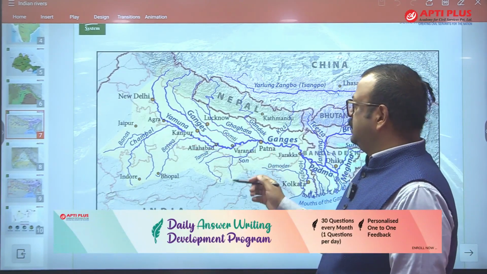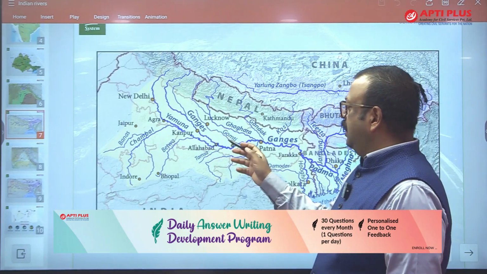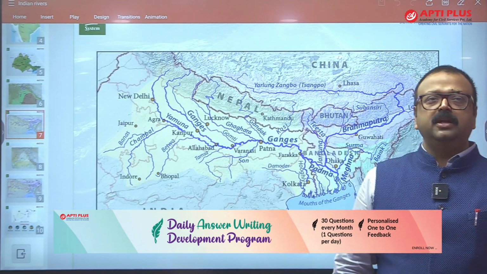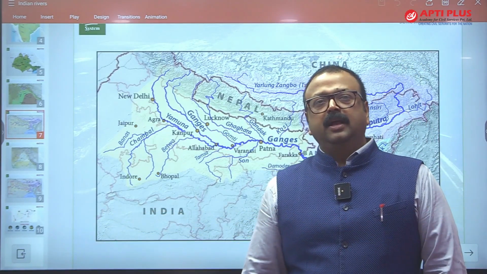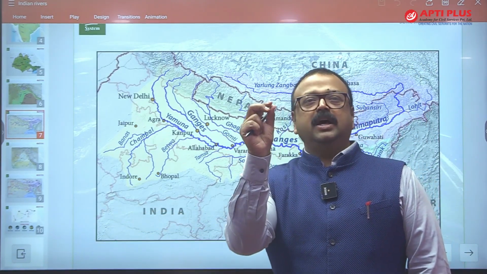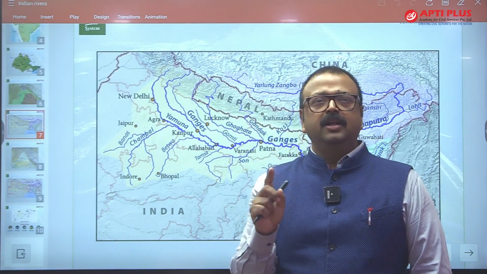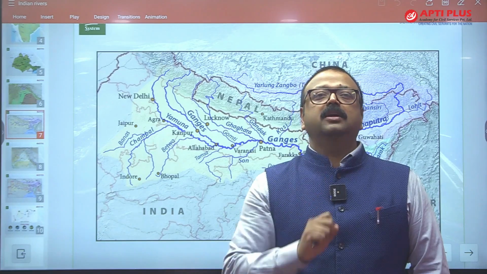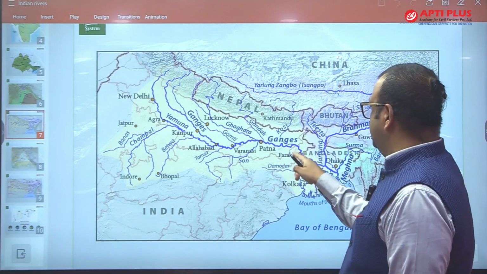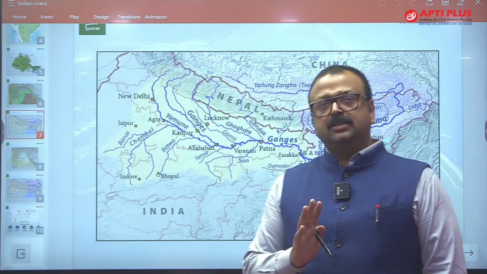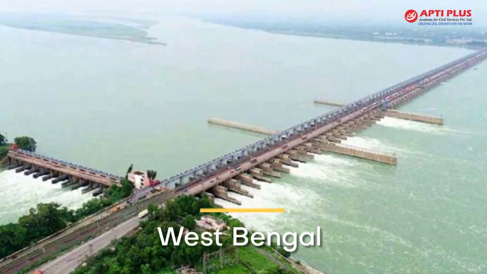Moving towards the east, the Ganga flows through Uttar Pradesh, then crosses Uttar Pradesh, enters Bihar, and a slight part of Jharkhand, the Sahibganj district, also has a drain of Ganga. So the Ganga flows through Jharkhand also. Please remember this small area of Jharkhand. Then it enters West Bengal, reaching Farakka.